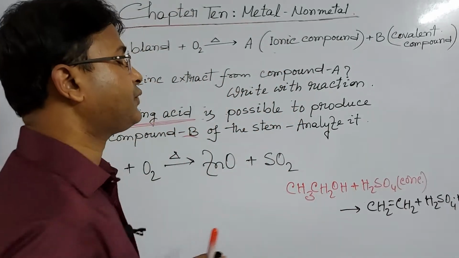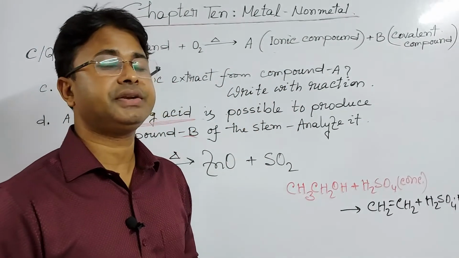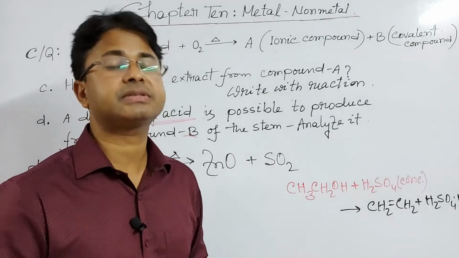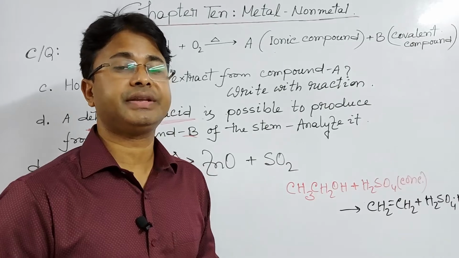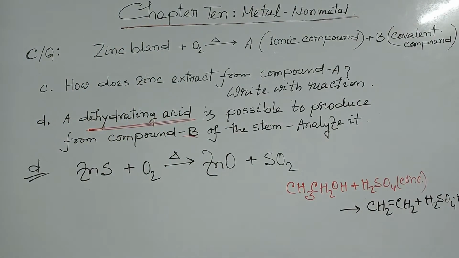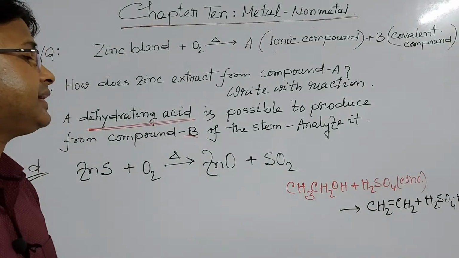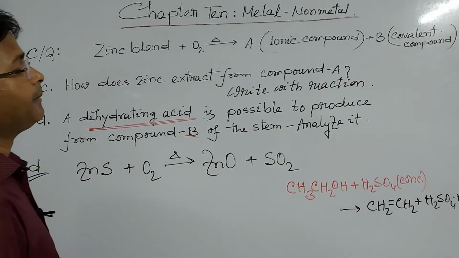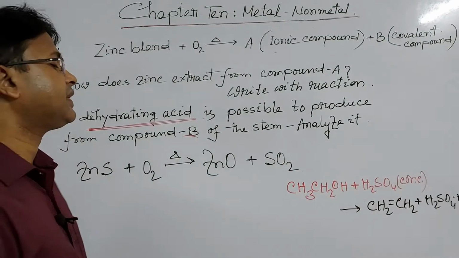That's why sulfuric acid is a dehydrating agent. The substances which absorb water from another substance are known as dehydrating agents.